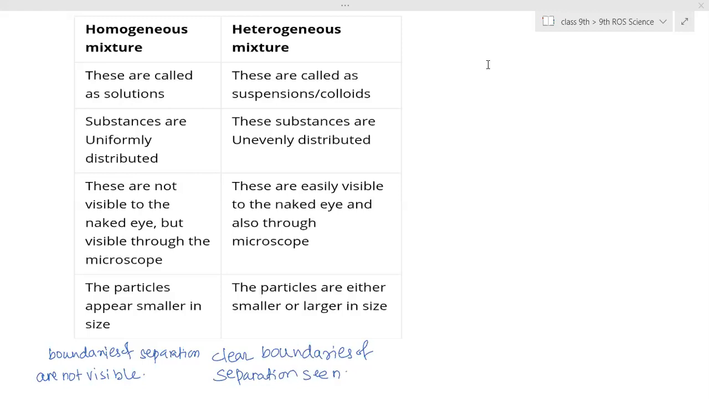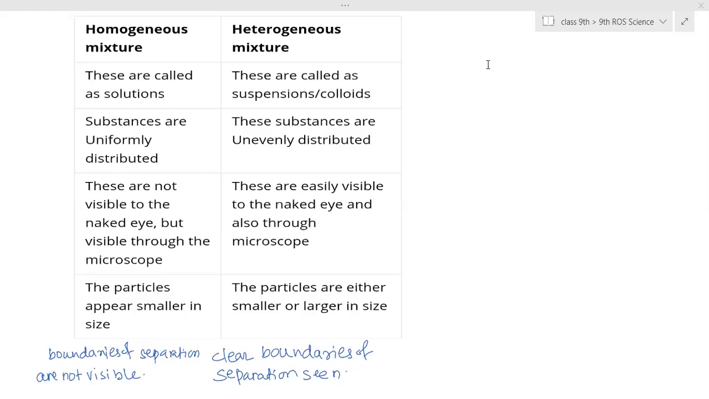The particles are not visible to us, and that happens due to the uniform distribution of these particles, and the particle size is very, very small. So that is the main cause. A homogeneous mixture is formed when we dissolve solid particles, or any type of state of matter, and mix it into another one.